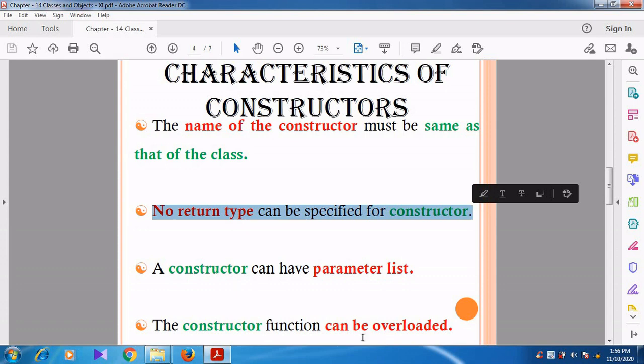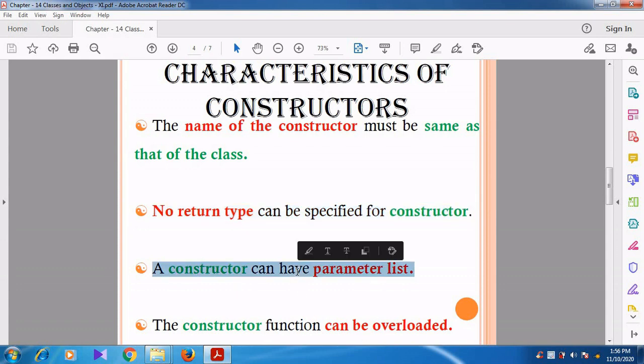And then a constructor can have a parameter list. Parameter list means we already studied the parameterized constructor. So a constructor can have parameters, one or more parameters.